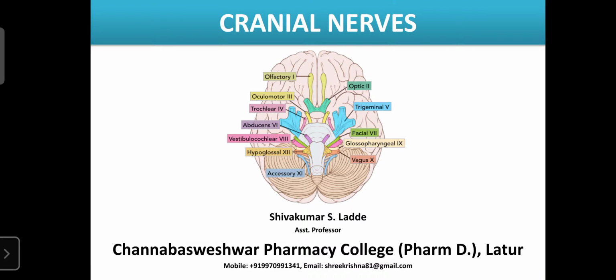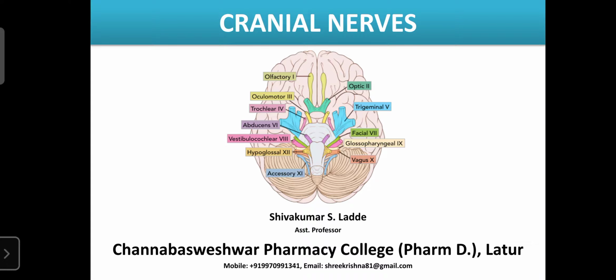So dear students, now the continuation part is the cranial nerves. Cranial nerves are also a component of the nervous system. The brain can interconnect with the organs and control the functions of the organs with the help of the spinal nerves or with the help of the cranial nerves. In our body, we have 12 pairs of cranial nerves.